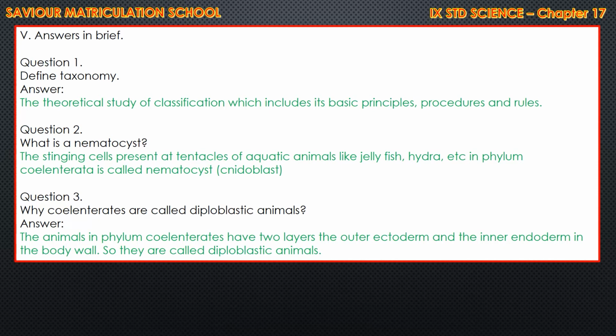What is nematocyst? The stinging cells present at tentacles of aquatic animals like jellyfish, hydra, etc. in phylum Coelenterata is called nematocyst. Within the brackets, cnidoblast. See silent there. Why coelenterates are called diploblastic animals? The animals in the phylum coelenterates have two layers, the outer ectoderm and the inner endoderm in the body wall. So they are called diploblastic animals.